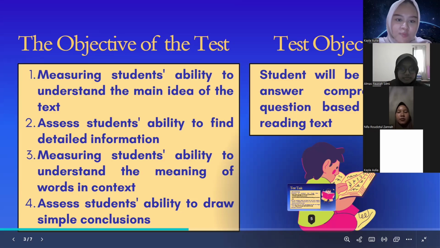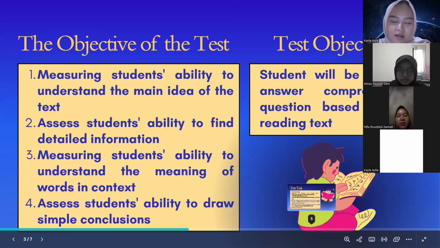The next slide, the objective of the text. The first objective is to measure students' ability to understand the main idea of the text. The second objective is to assess students' ability to find detailed information.